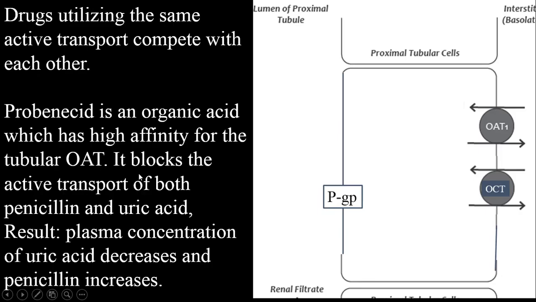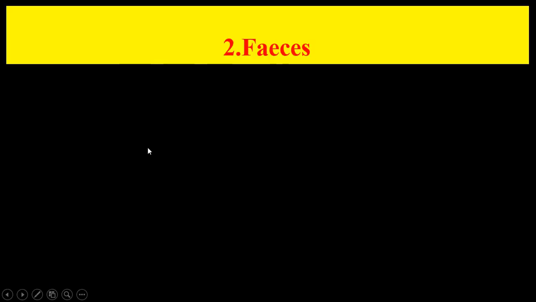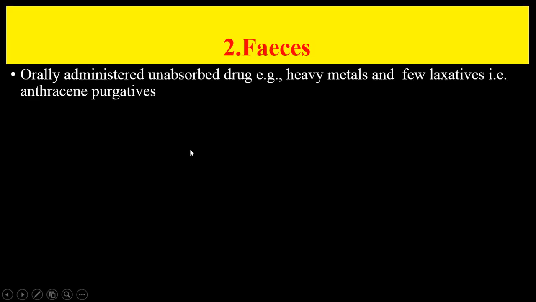Now, we are done with the urine. Now we will come to the feces. Orally administered but unabsorbed drugs like heavy metals and a few laxatives like anthracene purgatives are excreted by feces.